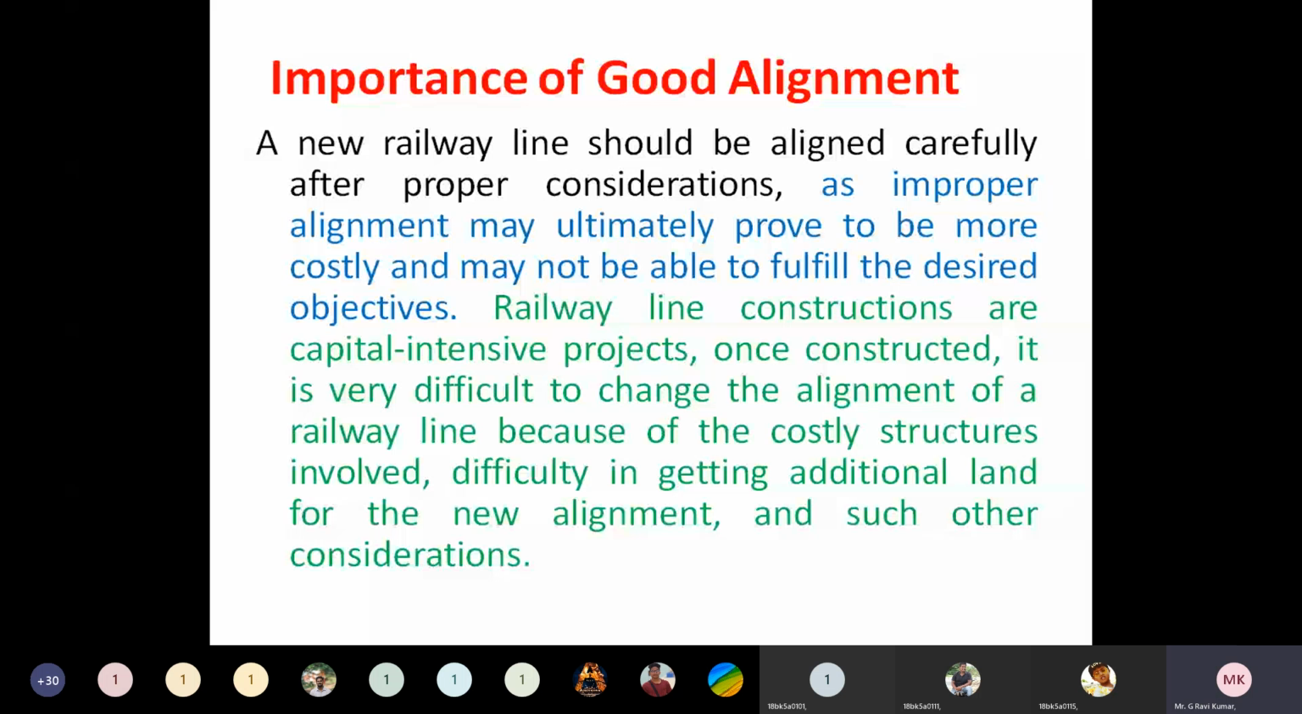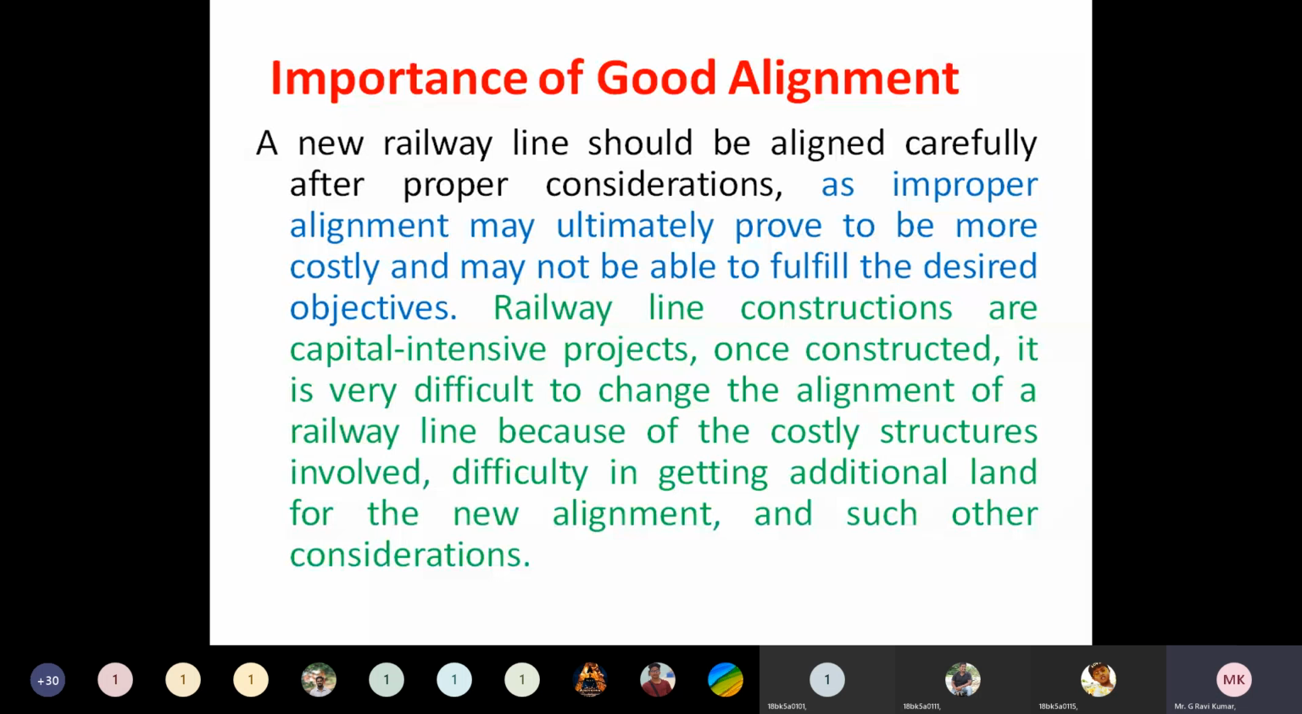So that's why a new railway line should be aligned carefully after proper considerations, as improper alignment may ultimately prove to be more costly and may not be able to fulfill the desired objectives. Railway line constructions are capital intensive projects. Once constructed, it is very difficult to change the alignment of a railway line because of the costly structures involved and difficulty in getting additional land for the new alignment and such other considerations.